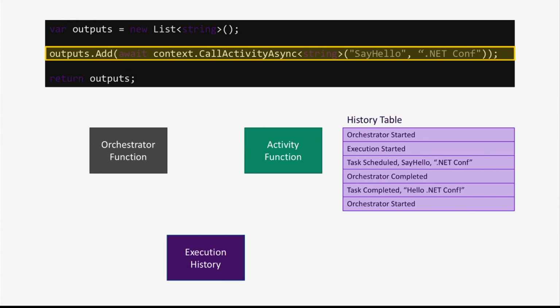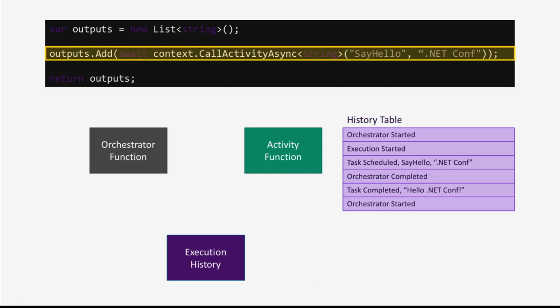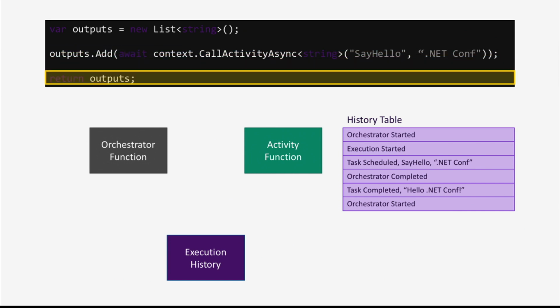It goes to the second thing and it says that await word and it's supposed to await an activity. And this time it's going to go to the execution history and say, hey, have I already done this thing? And in this case, the execution history is like, yeah, the say hello function already said hello to .NET-Conf. You've done this part. So now the orchestrator is like, cool, well, let me go on to the next step. And it's going to go ahead and continue on with its execution, which in this case is just returning that list of 1.